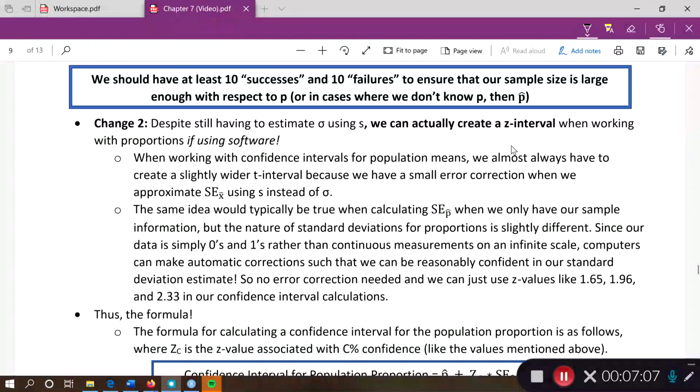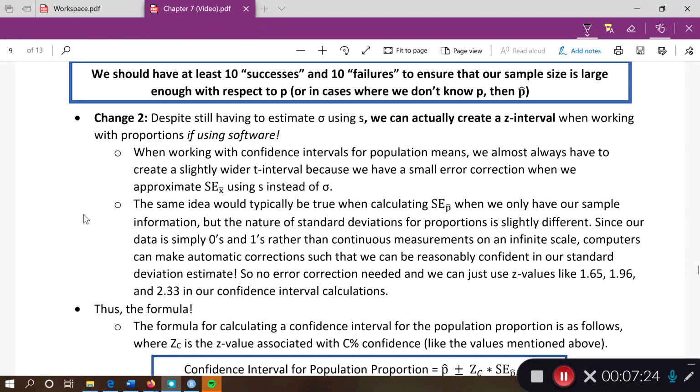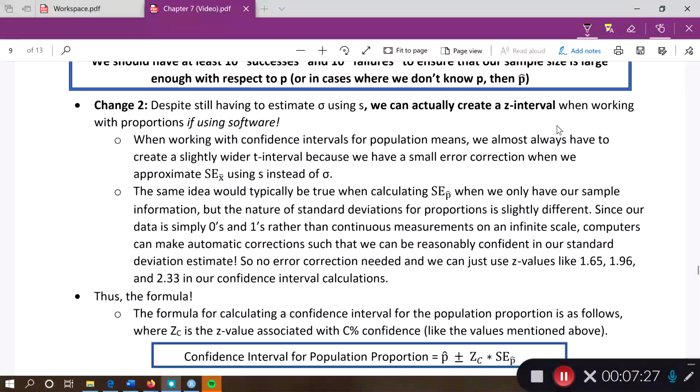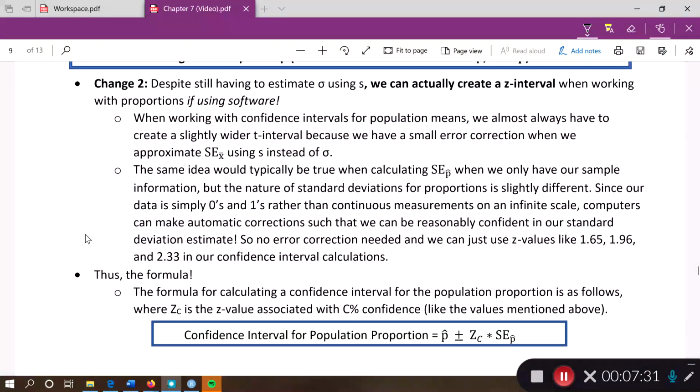So typically, if you're using software, software can make a small adjustment in your standard deviation in this process such that the z-interval is actually going to be fine. So we're not going to delve any more into that idea than this, other than just to say that if you do an interval with proportions, you can use a z-interval. If you're using software, use a z-interval. It's totally okay.